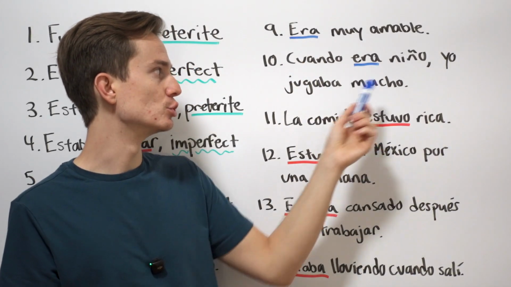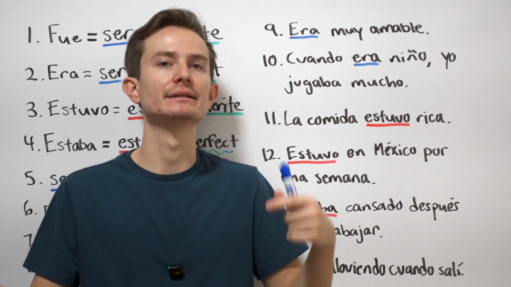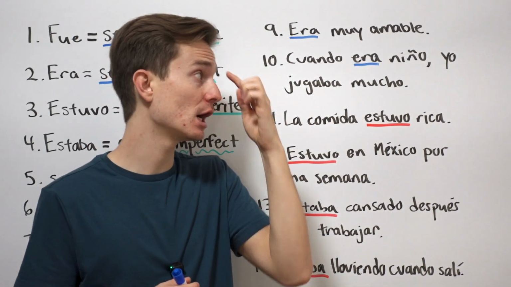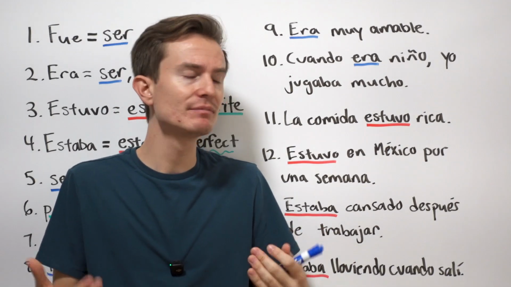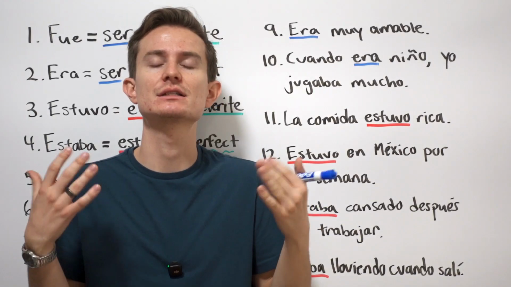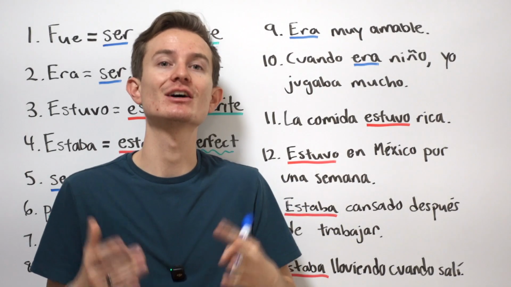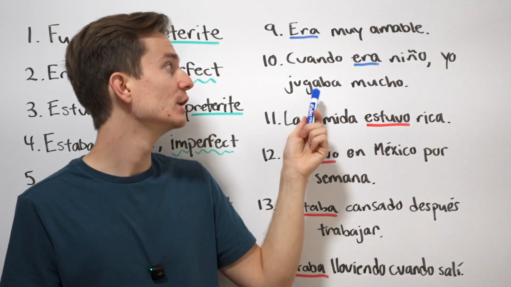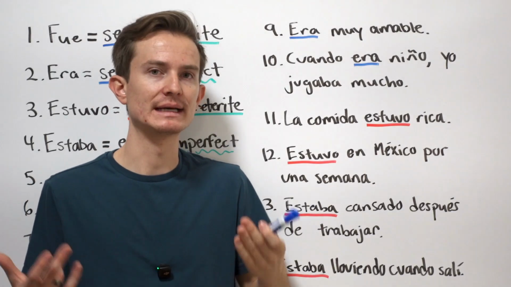Cuando era niño, yo jugaba mucho. Okay, so when I was a kid, I would play a lot. Remember that era can take on the translation of was in this example, when I was a kid, but it can also mean when I used to be. Okay, maybe in this example it sounds a little bit odd, but remember the imperfect can take on that translation of used to. Just like this, right? When I was a kid, I used to play a lot, or I would play a lot.